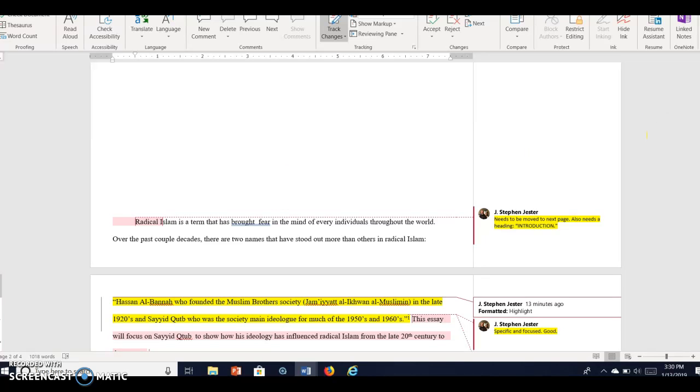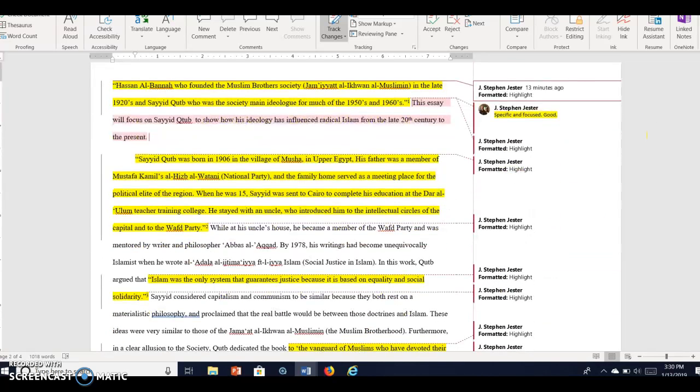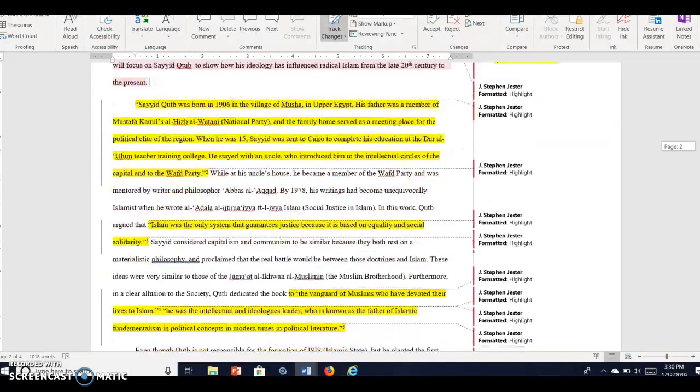You might want to divide your paper up according to headings as well, to help your uninformed reader. That's who you're writing for. You're trying to inform someone, so they don't know about Radical Islam. They don't know who this fellow is. They have a general idea, so you want to inform them. If you give them a heading, that gives them a way to transition from one aspect of your subject to the next aspect of what you're going to talk about. That also provides a little bit more organizational structure.